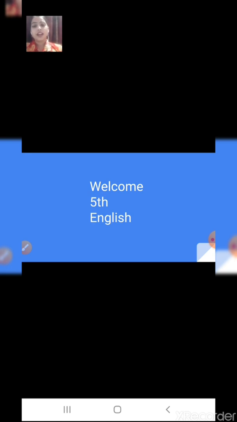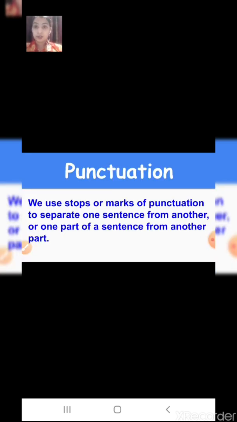Today in our English class, we are going to study punctuation. Let's start. We use stops or marks of punctuation to separate one sentence from another, or one part of a sentence from another part.